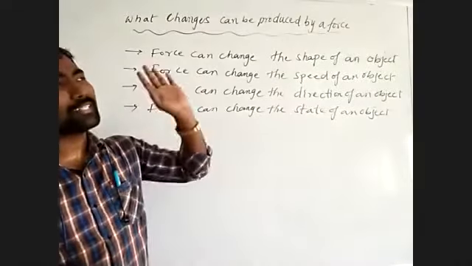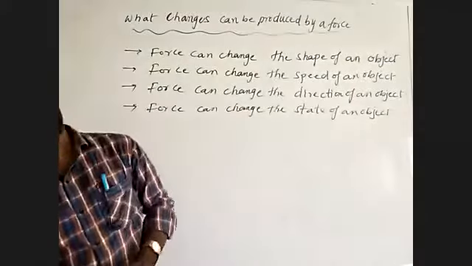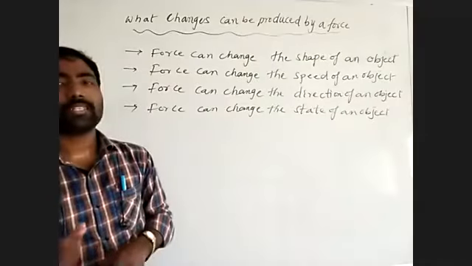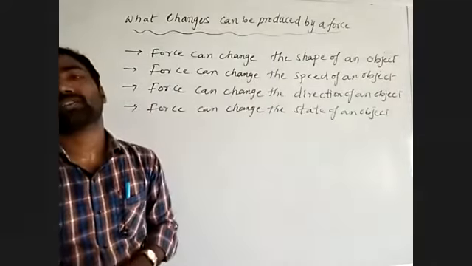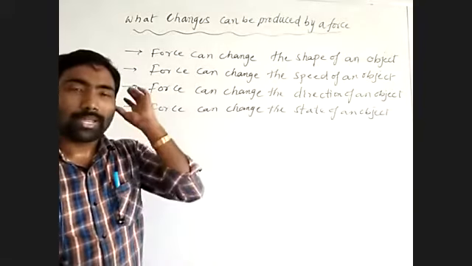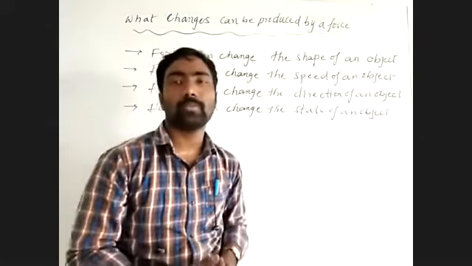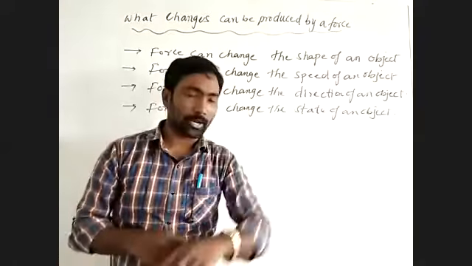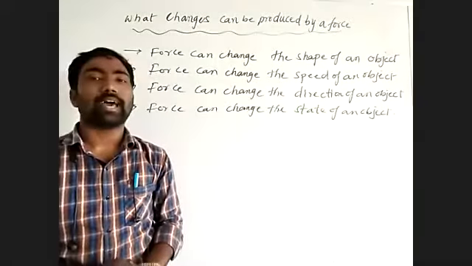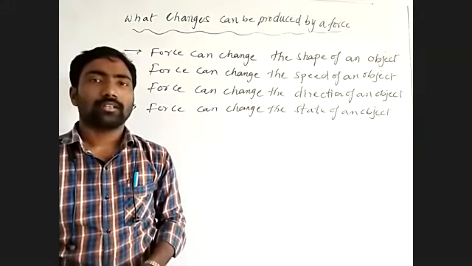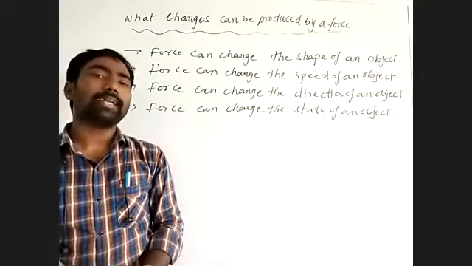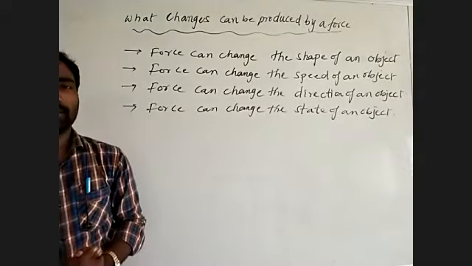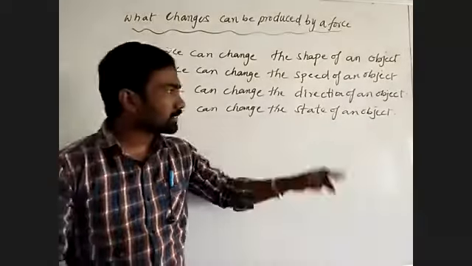Before it went in the opposite direction to the ball, then it came in the opposite direction of a moving bar. By applying force, by the force exerted by a wall on the ball, it changes direction. What we can compare by all those examples: when force is acting on a body, the body can change its direction. Understand? When external force is acting on a body, the body changes direction, speed, and shape of an object. Force can change the state of an object.